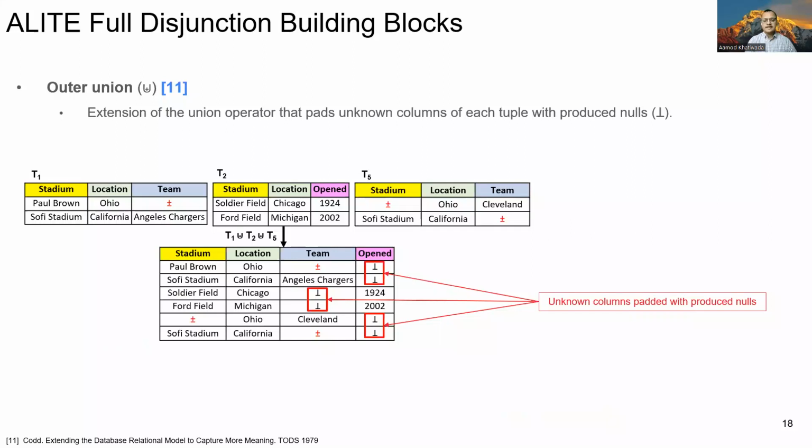Outer union operator is an extension of the union operator that pads the unknown columns on each table with null values. For example, we pad opened column on tuple from table T1 with produced nulls as this column is not available in table T1.